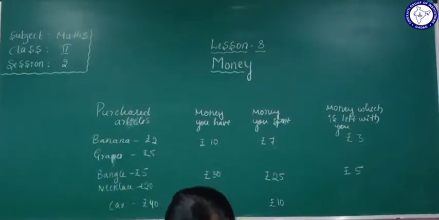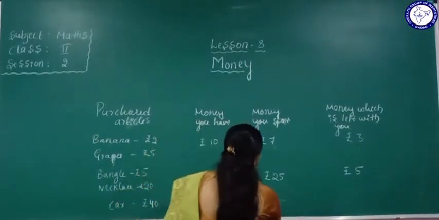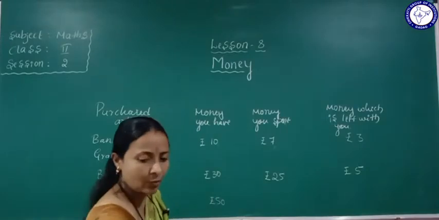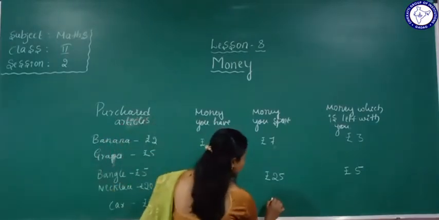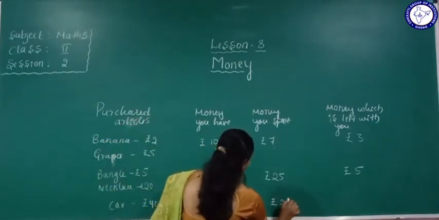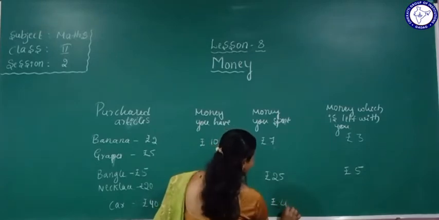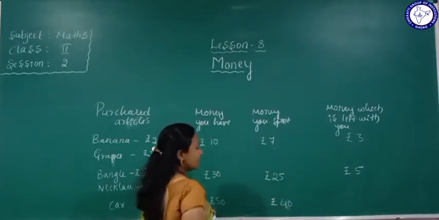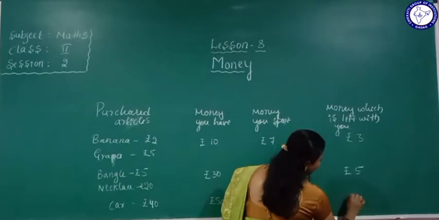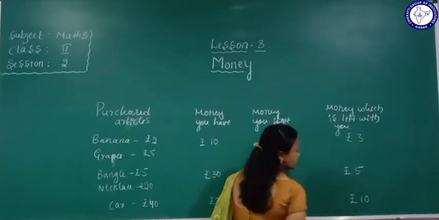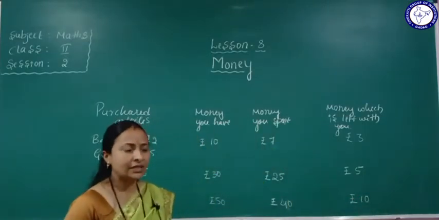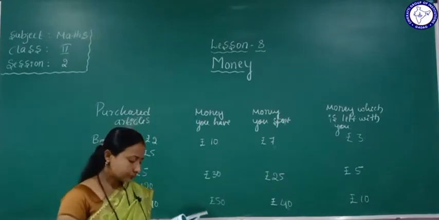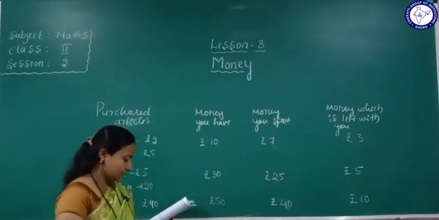No, here we will write the spent amount. Okay, the spent amount is how much? Rupees 40 is the spent amount. Okay, so here 50 minus 40, the remaining amount is 10 rupees. How much amount do you have? 10 rupees. Okay. Next one, they have given here ice cream.